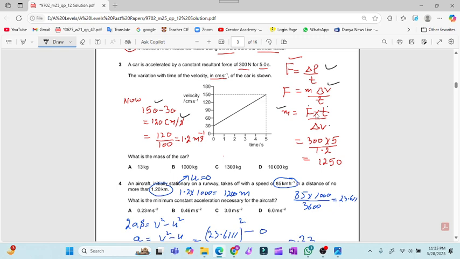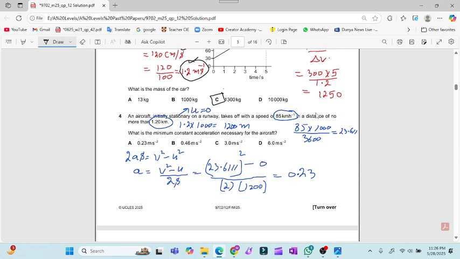In order to convert centimeter to meter, we divide 120 by 100, then we get 1.2 meter per second. Now we substitute the values. The force is 300, the time is 5 seconds, it's already in SI unit, and the velocity change is 1.2. So we will get 1250, and the nearest matching option after rounding off this value is option C. So for question number 3, option C is the valid option.